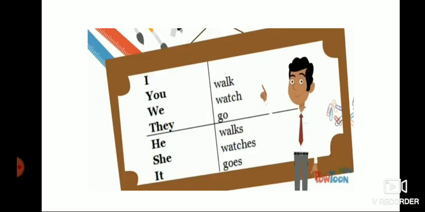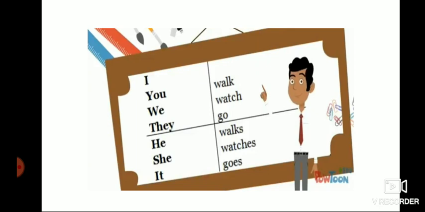For example: walks, watches, goes, plays, sings, dances, eats, likes. For he, she, it, you have to add s or es with the verb. He plays every day. She dances daily.